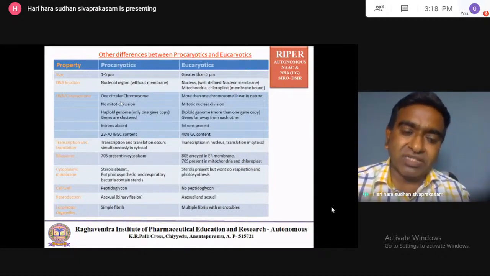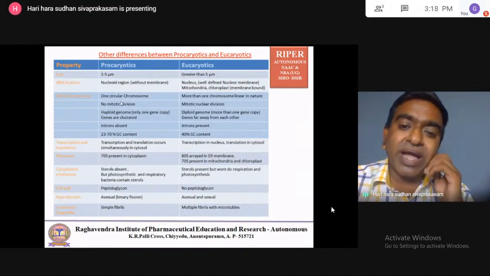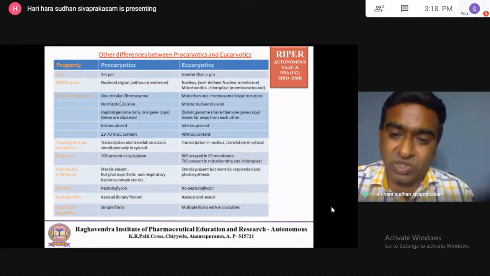So a part of DNA which produces a single protein is called a gene. For example, only one copy of the amylase gene is present in the prokaryotic cell. If because of mutation the amylase gene is mutated, amylase production will completely stop. But in the eukaryotic, more than one gene copy is there.